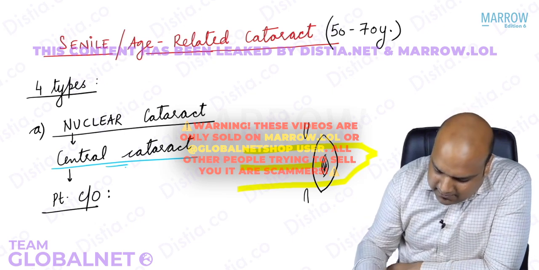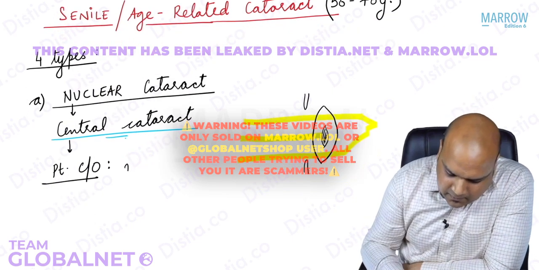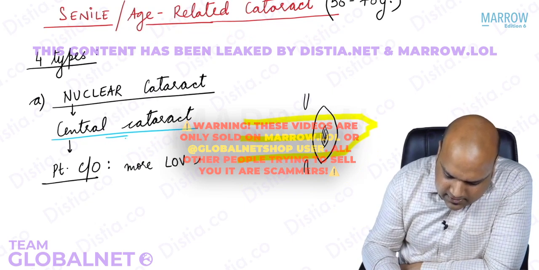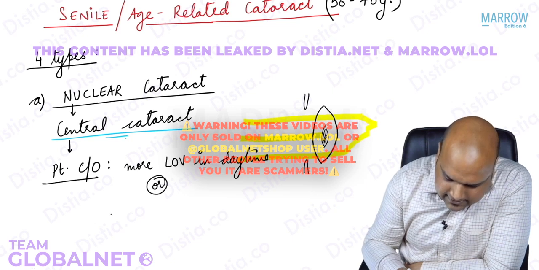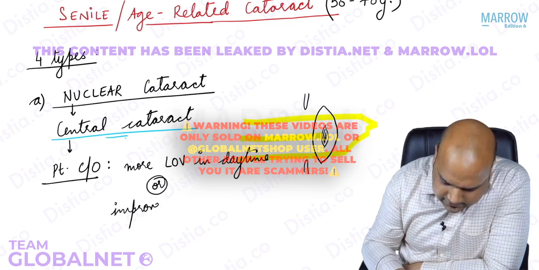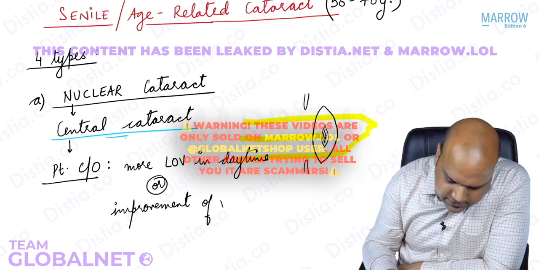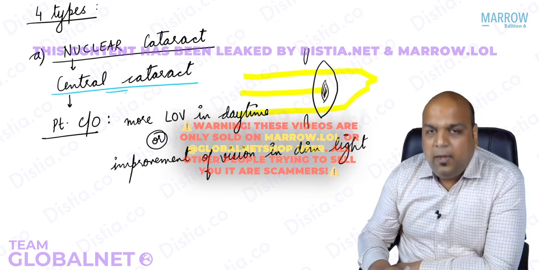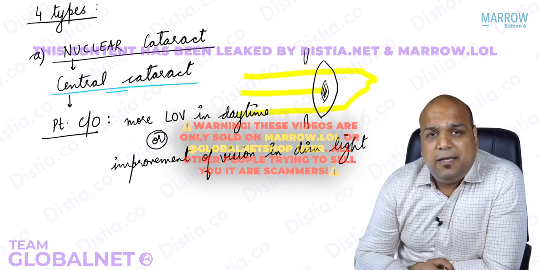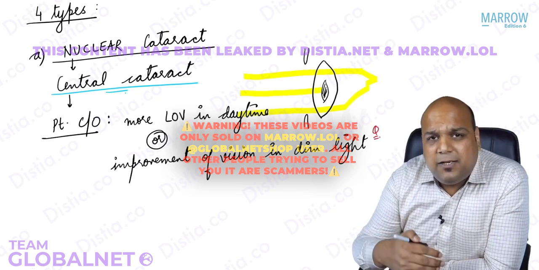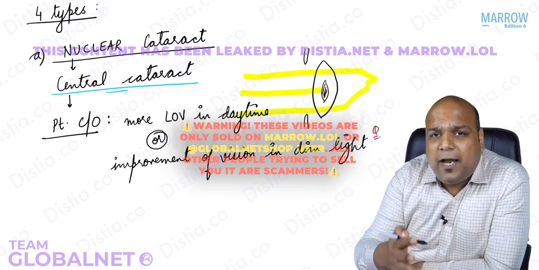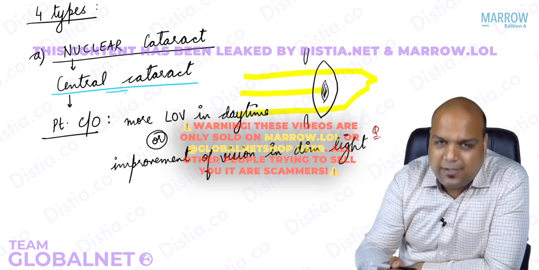Yes. So the patient complains of more loss of vision in daytime, or I can say improvement of vision in dim light. I hope you understand that both these lines mean the same thing, everybody. Yes, examiners usually use the second line in their questions. The question usually comes like, a patient comes to you complaining of improvement of vision in dim light or in night. What is the most probable diagnosis? So I hope you understand the answer here.